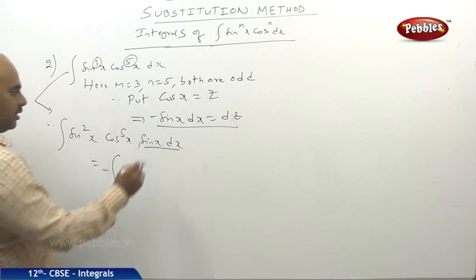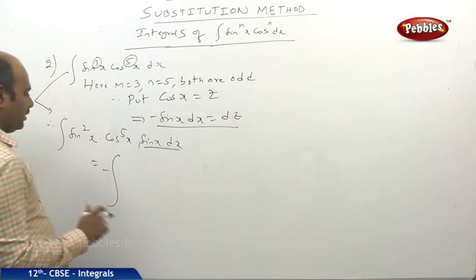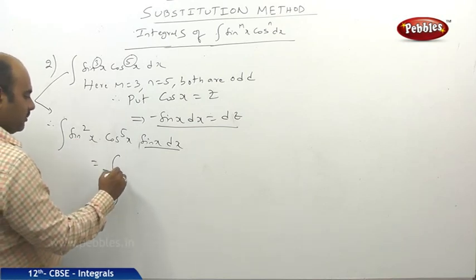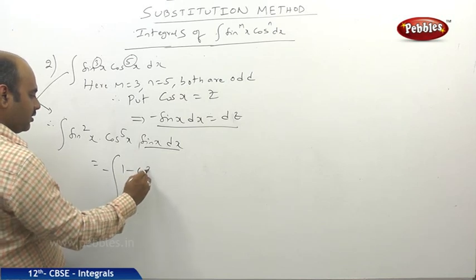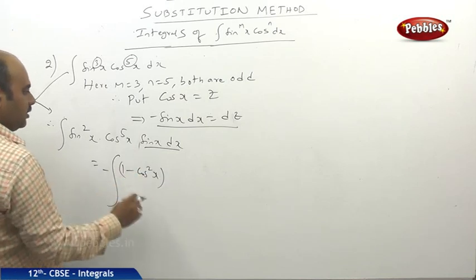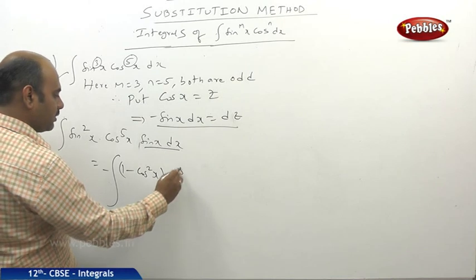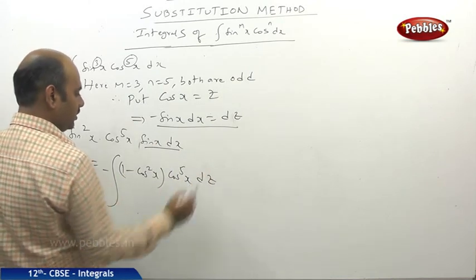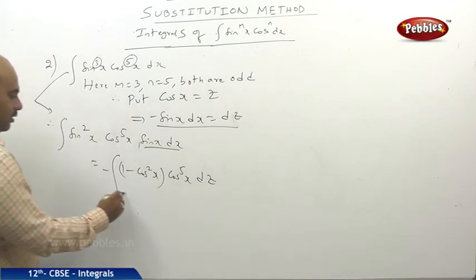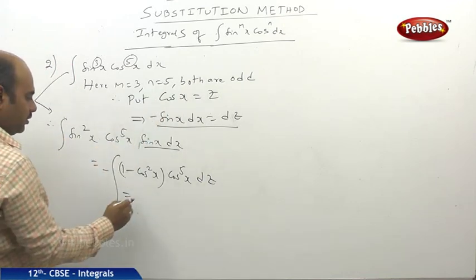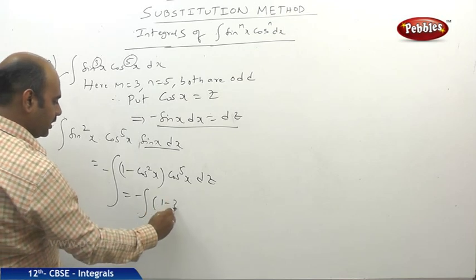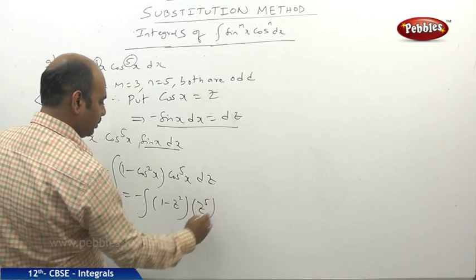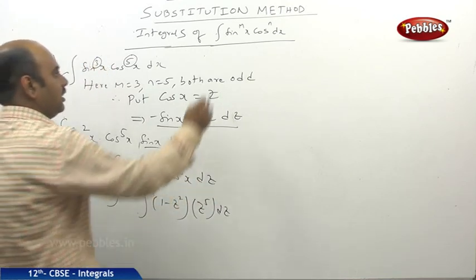I will keep the minus sign outside, and in place of sin x dx, dz. And here sin square x I can write as 1 minus cos square x. So 1 minus cos square x, and here cos power 5 x, and sin x dx I will write directly as dz. So minus outside, but cos x is nothing but z only. So what happens? 1 minus z square into z power 5 into dz.